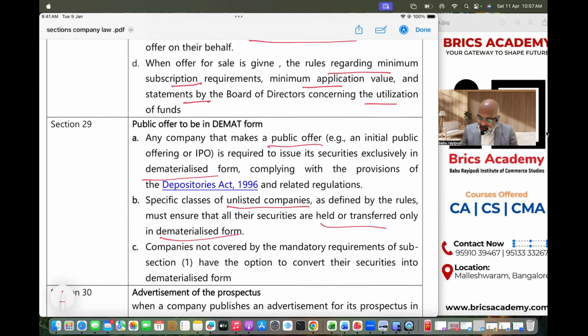Next one, companies which are not covered under this, like other unlisted companies plus private companies, if they wish to have their shares in demat form, they can have. But remember, very important thing, demat account is mandatory. Even if government has given an option to certain unlisted companies to hold shares in physical form, nowadays when they want to sell the shares, they cannot sell unless and until they have a demat account. Understood? That is Section 29. Very simple section for MCQ point.